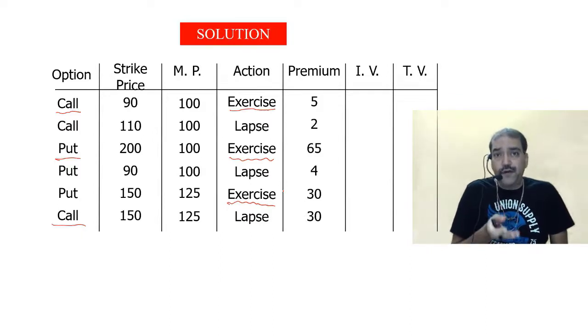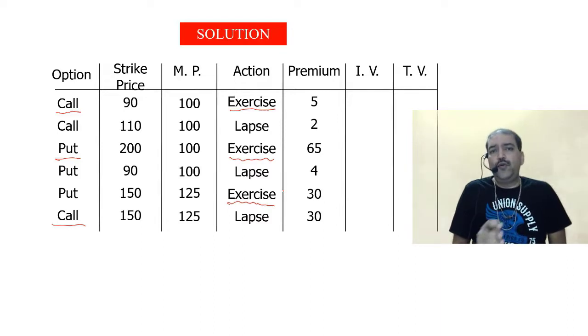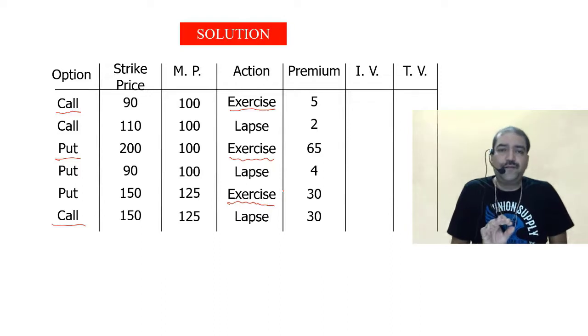Why? Because intrinsic value means I will exercise and make a profit. When will profit come? When I exercise the option. If I am not going to exercise the option, there will be no profit. Clear, no? Only when I exercise the option, there will be profit.